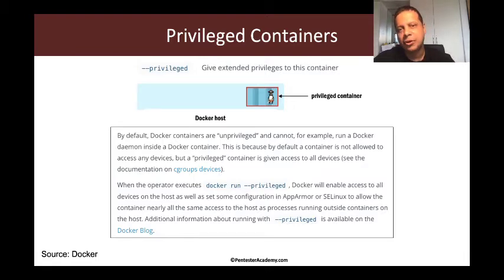Most of the time, it is because of software vulnerabilities which have been discovered. So privileged containers, unfortunately, kind of completely throw this out of the window. Privileged containers, as you can see from the name itself, allow the containers to have a lot more power. Specifically, Docker will now allow that container to access all devices on the host. Apart from that, it has a very basic AppArmor or SELinux based security control applied around it. In essence, privileged containers can do a lot of damage if they get compromised.